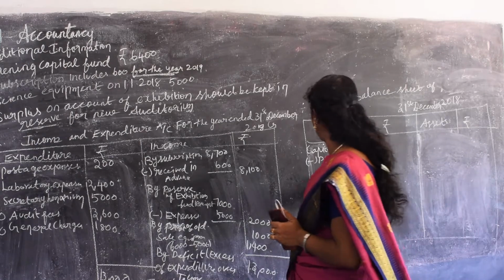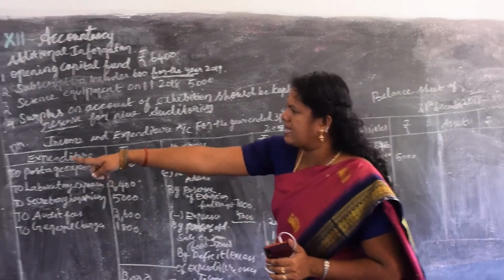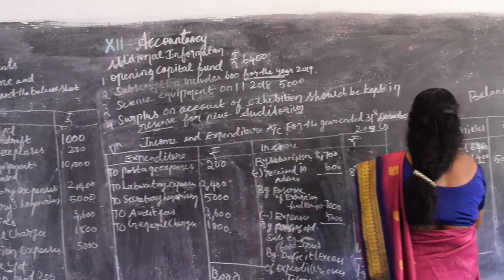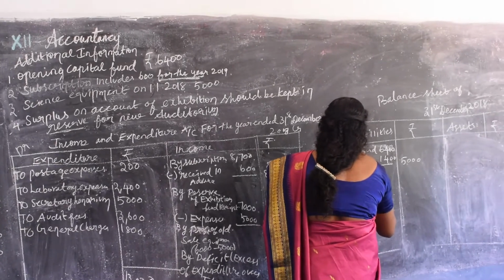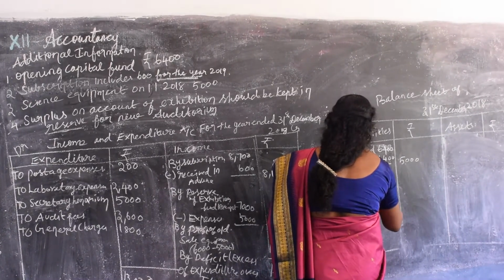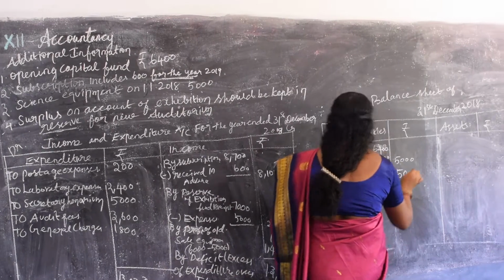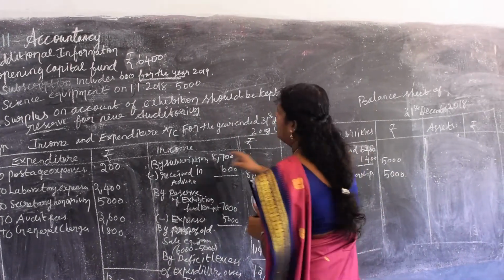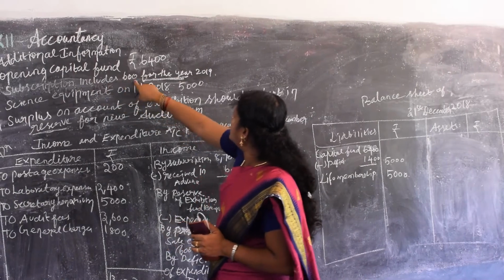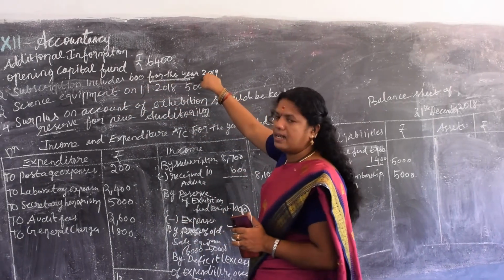Okay, then what should come on the liability side? Yes, life membership fees. The life membership is 5,000. Then what should come? Check: the subscription includes 600 for the year 2019. It is received in advance.